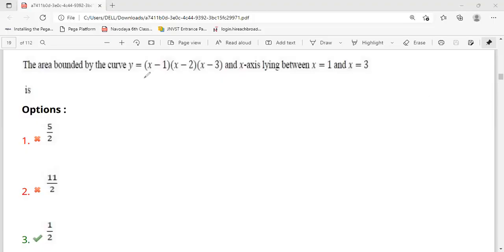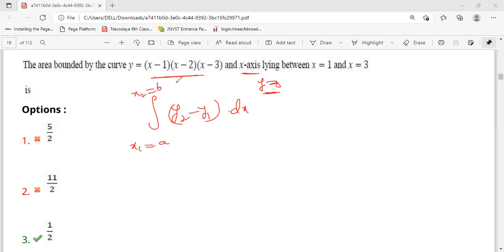So the area bounded by the curves y is equal to x minus 1 into x minus 2 into x minus 3 and the x-axis, they are saying. X-axis means y is equal to 0, that is one curve and this is one more curve. So the area bounded by the two curves, the formula is integration of y2 minus y1 into dx. Here x is equal to some a and x is equal to some b. They said x is equal to 1 to x is equal to 3. Therefore it will come as integration 1 to 3.